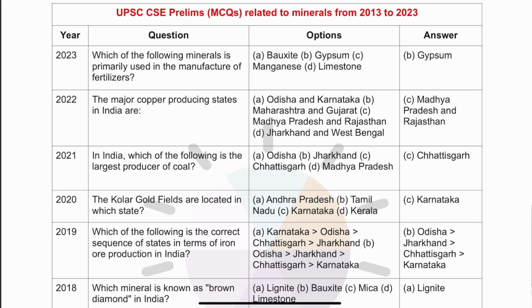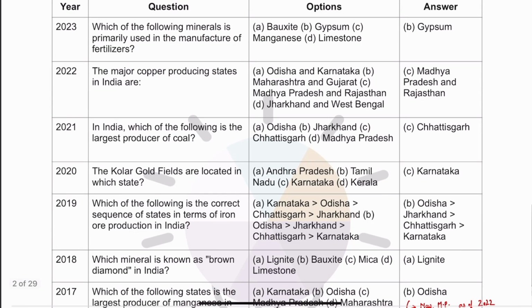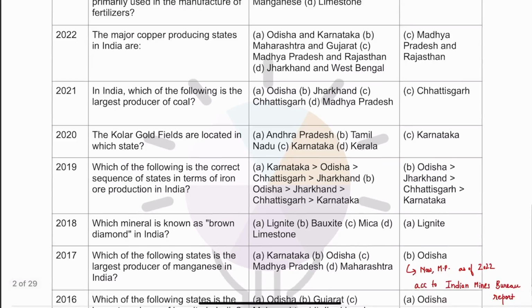Now here on screen, you can see questions that have been asked in previous years in the UPSC CSE examination from the minerals part. In 2023, a question was asked with respect to the mineral that is used in manufacturing of fertilizer. In 2022, a question was asked with respect to copper producing states in India. In 2021, a question was asked with respect to the largest producer of coal. So we can clearly see a pattern that in 23, 22, 21, 20, 19, 18, likewise, every year there is at least one question that has been asked on minerals. However, in certain years multiple questions have also been asked on minerals.